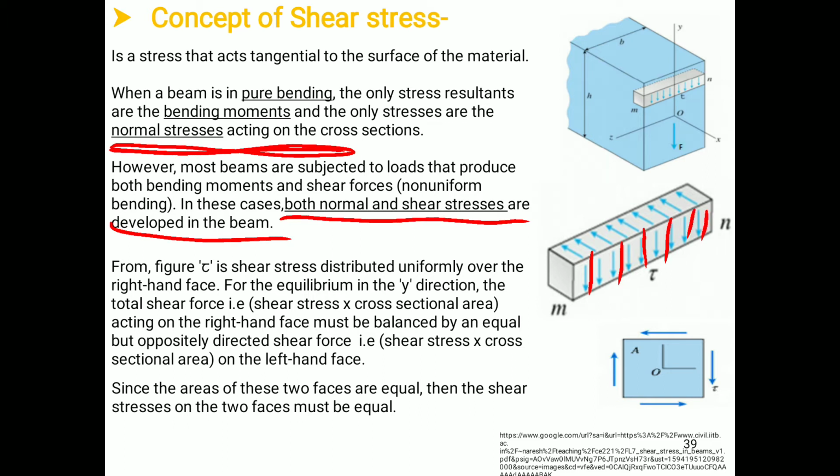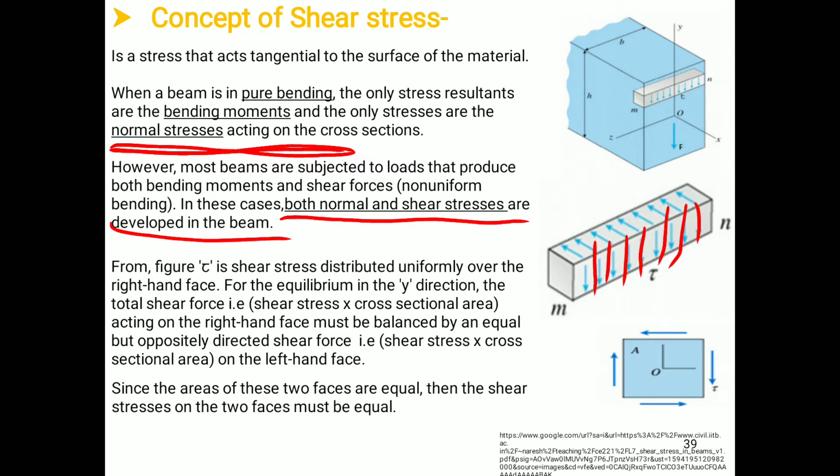So figure B shows that the shear stress develops and acts tangential to the surface, because our force F is acting in upward direction, and that particular force F will try to shear the member tangentially, and due to that the shear stress, meaning internal resistance, will develop which will act parallel to the surface or tangential to the surface. So this is the shear stress.